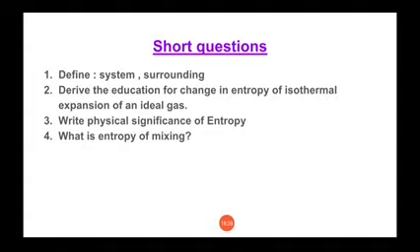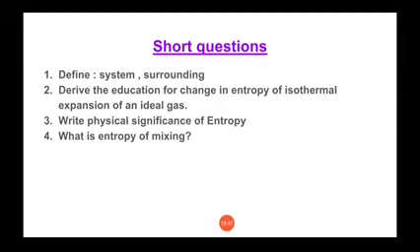And the second factor is entropy as a measure of probability. Boltzmann gave one equation, that is S is equal to K ln W. So here entropy is related to the probability of the system.